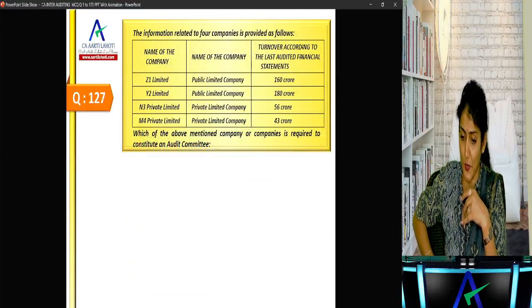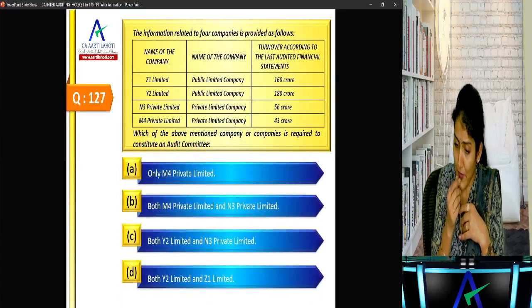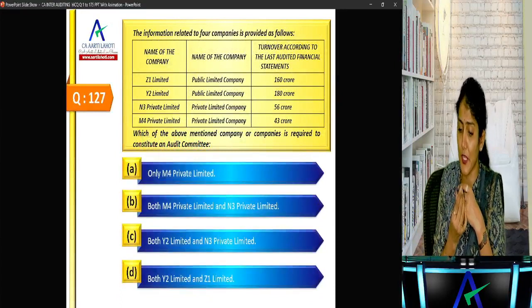Okay, next one. Information related to four companies is provided below. Which of the above mentioned companies is required to constitute an audit committee?